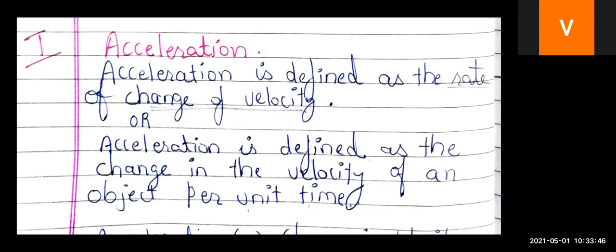So if you press the accelerator, the velocity will increase. If you leave the accelerator, the velocity will decrease. So this acceleration word is also related with change of velocity only, right? But that change of velocity with respect to time means here also you are going to note the time. So children, acceleration can be defined as the change in the velocity of an object, change in the velocity of your car, change in the velocity of your Activa, right? Per unit time.